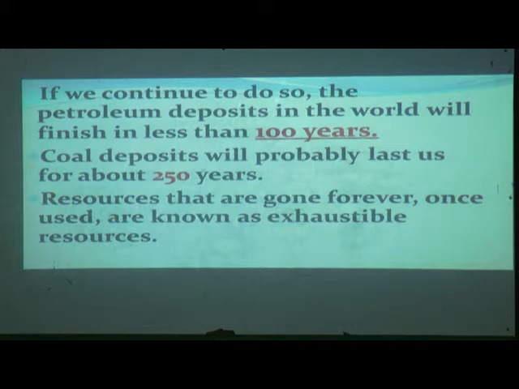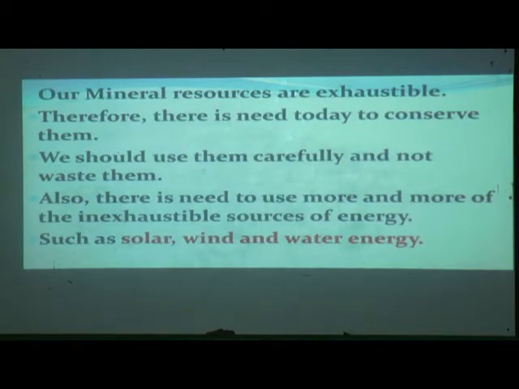What will they do? Again, they will come to old age only, isn't it? So coal deposits will probably last about 250 years. Resources that are gone forever once used are known as exhaustible resources. The resource which, once we use it, we cannot use the next time, that is called exhaustible. Our mineral resources are exhaustible. Whatever minerals we are getting under the earth, they are exhaustible. Once we use them, we cannot use them again and again.